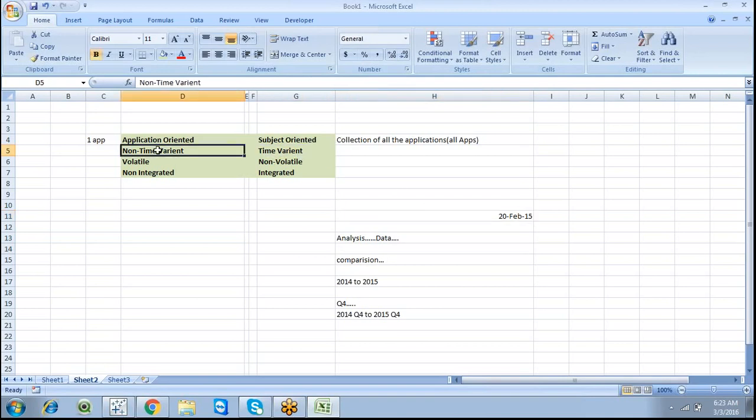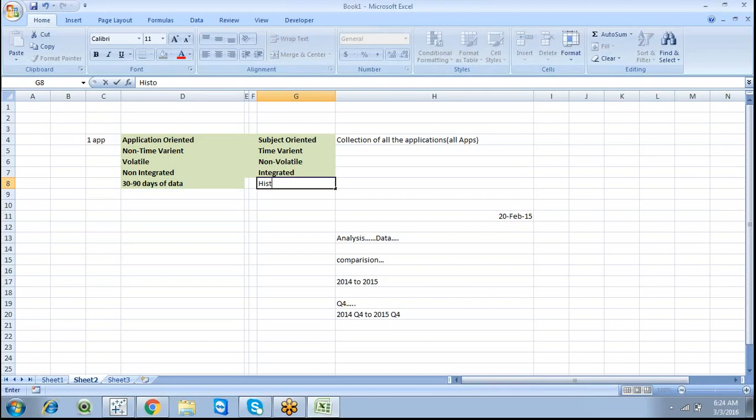But one thing about a database, which is non-time variant, is that it stores only 30 to 90 days of data, maximum. A data warehouse stores all the historical data. That's the reason why we go with OLAP systems.